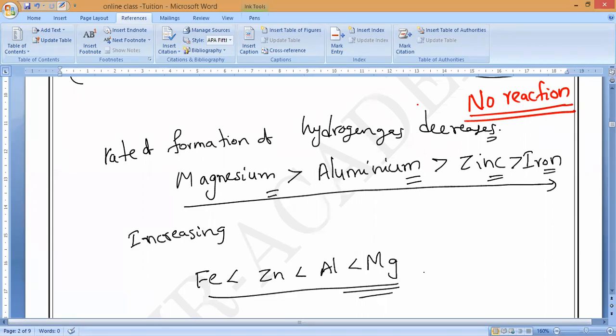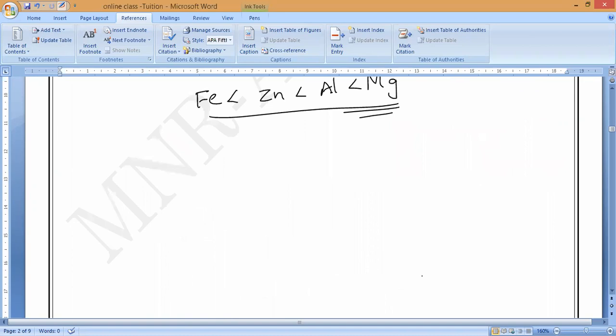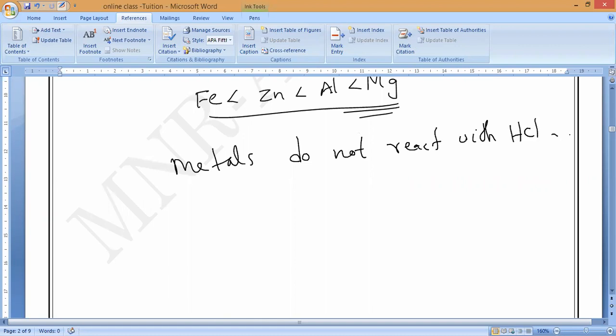Now we are understanding how metals displace hydrogen from dilute acid. Some metals do not react with HCl: copper, silver, Ag, and gold, Au.